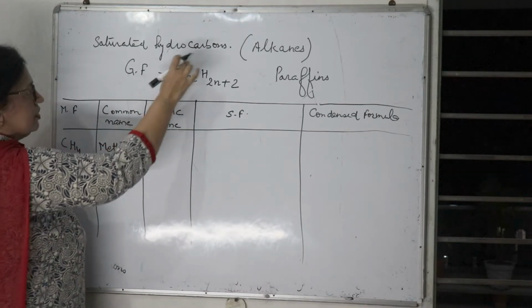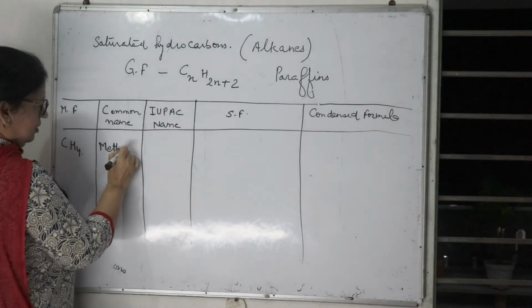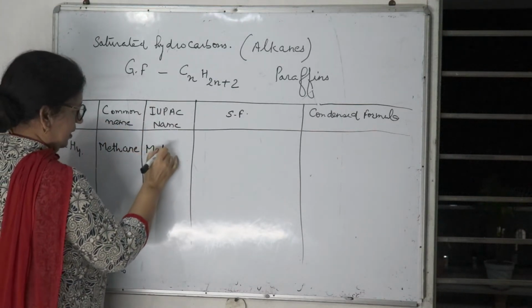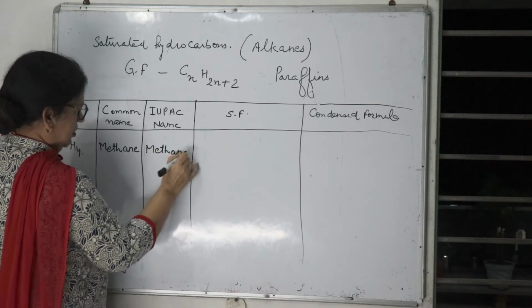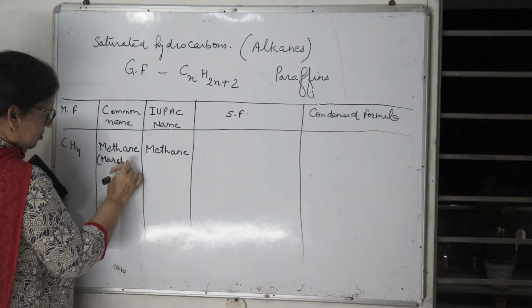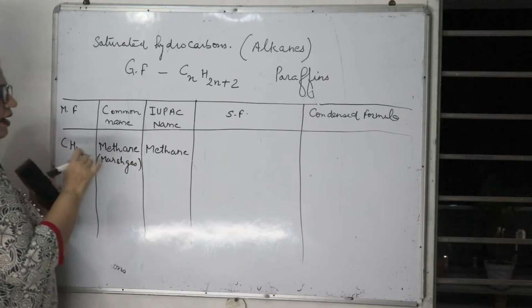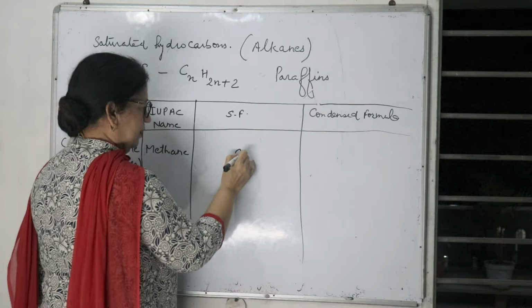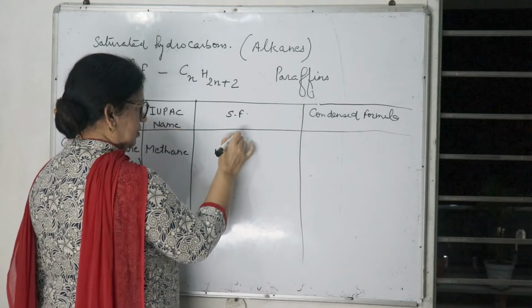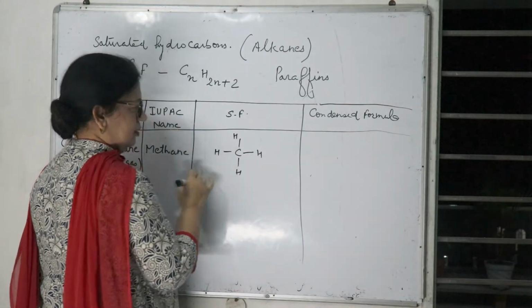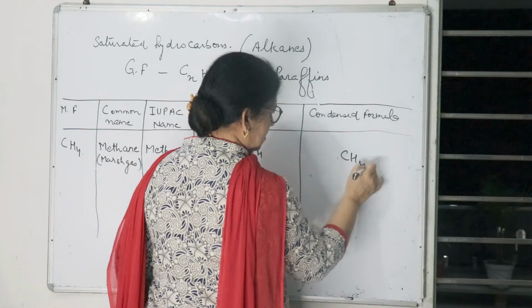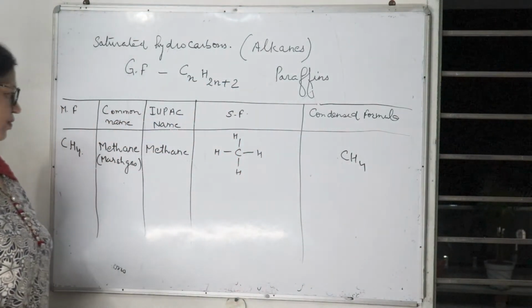Because they are alkanes, this is methane. IUPAC name is the same, that is methane, and this is also called marsh gas. And structural formula, one carbon can form 4 bonds. So this is the structural formula, and condensed formula will remain the same, that is CH4.